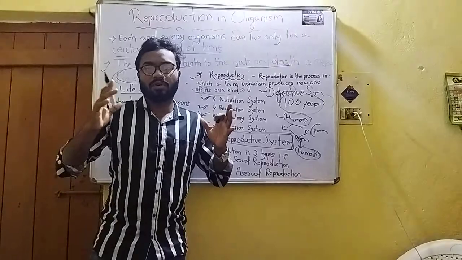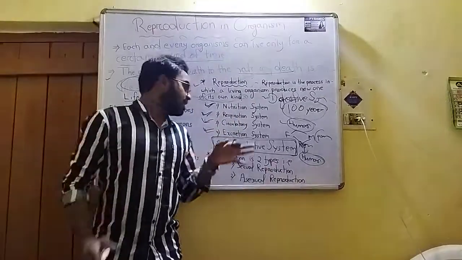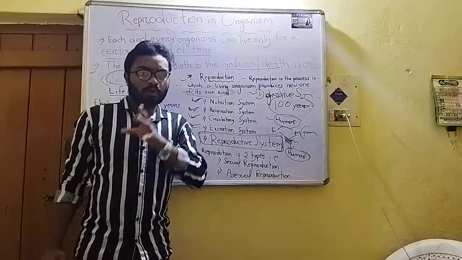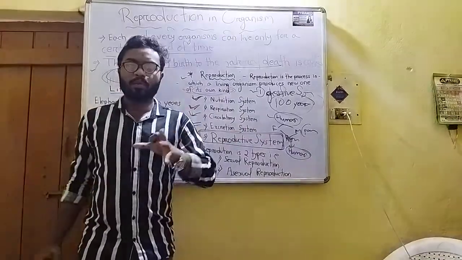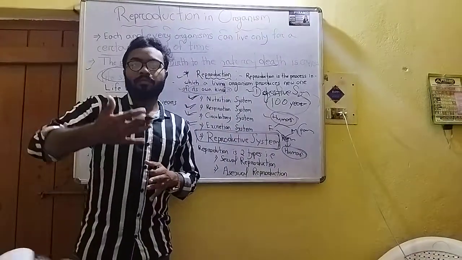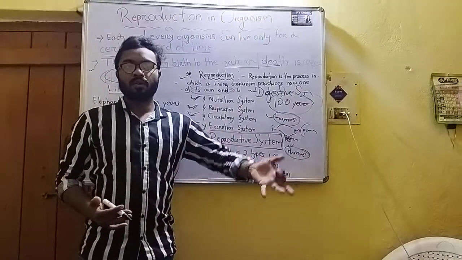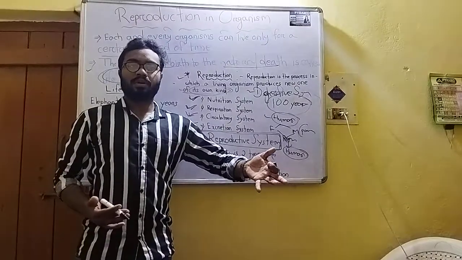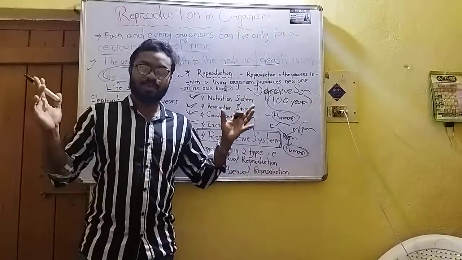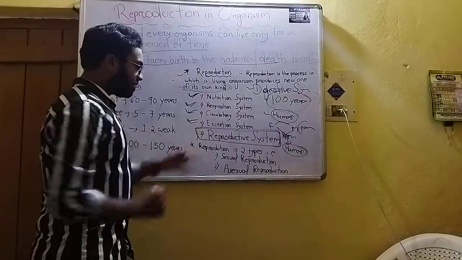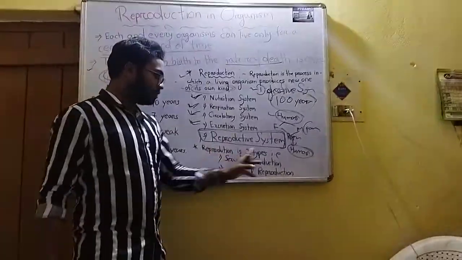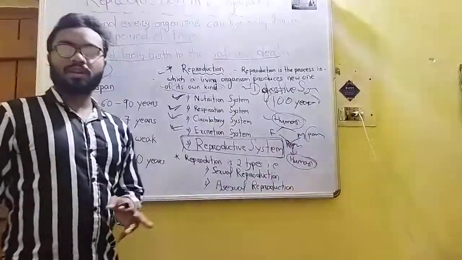I hope all of you understand my points. So the reproductive system is important for developing the generation, from one generation to another, for developing our population. Reproduction is of two types: sexual reproduction and asexual reproduction.